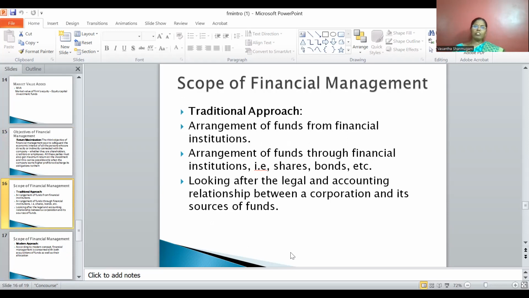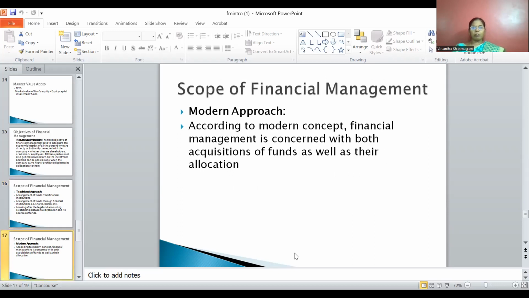In the traditional approach, financial management is concerned with the arrangement of funds through financial institutions, that is, in the form of shares, bonds, etc. It also looks after the legal and accounting relationship between the corporation and its sources of funds. So this is the important aspect of the traditional approach. So what is the modern approach?